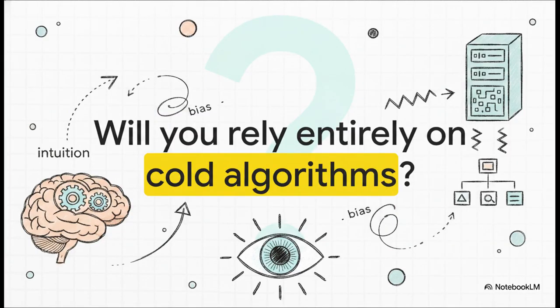Machine learning might seem like this magical way to completely bypass human intuition when you're trying to crack a tough problem. But the exact opposite is true. Successful AI is ultimately driven by deep human expertise and really well-chosen intentional biases. So I want to leave you with this thought-provoking question as we wrap up today's explainer. As we move further into the age of AI, will you rely entirely on cold algorithms to solve your problems, or will you step up and use your unique human intuition to guide their learning? Think about that the next time you hear the word bias.